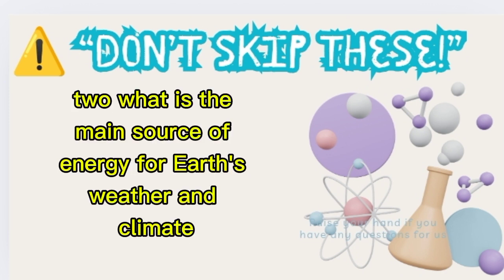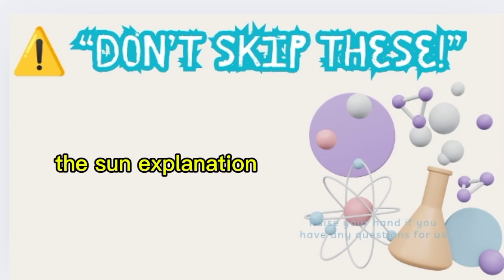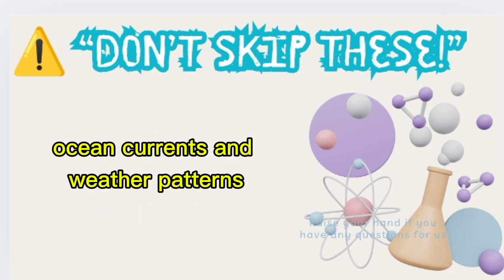Question 242. What is the main source of energy for Earth's weather and climate? A, the moon, B, the sun, C, the oceans. Correct answer, B, the sun. Explanation: the sun provides energy that drives atmospheric circulation, ocean currents, and weather patterns.